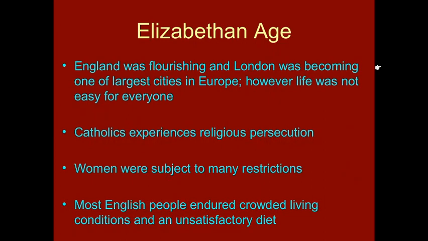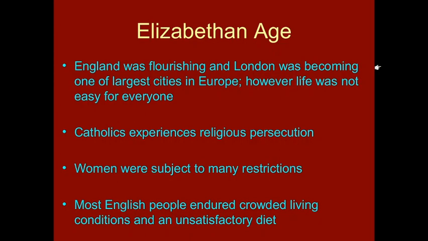England was flourishing and London was becoming one of the largest cities in Europe. However, life was not easy for everyone. Catholics experienced religious persecution. Women were subject to many restrictions.